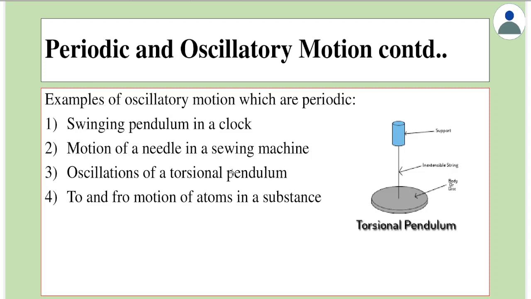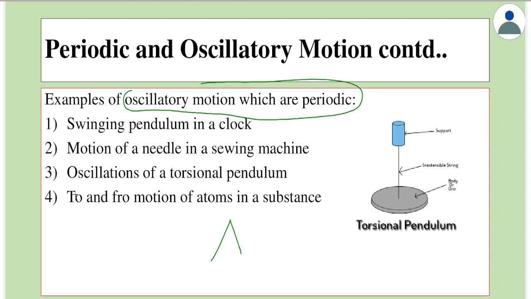Now, let us look at some cases where the motion is oscillatory, which is periodic. We already learned that oscillatory motions are nothing but part of periodic motion. Example would be the pendulum of a clock. Even the pendulum would oscillate between two ends. Even this is a periodic motion. One example is the motion of a needle in a sewing machine. Even the needle in a sewing machine is an oscillatory motion, which is periodic.